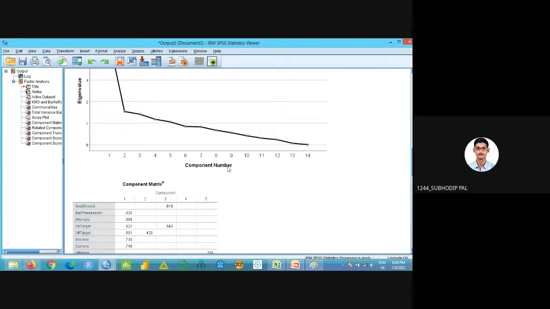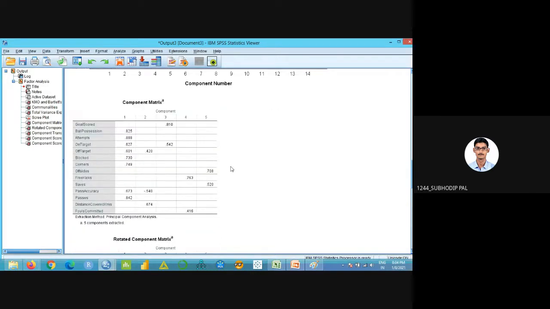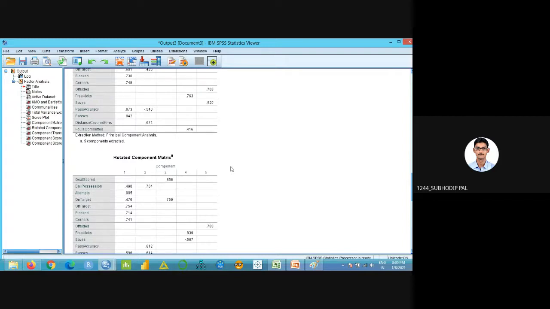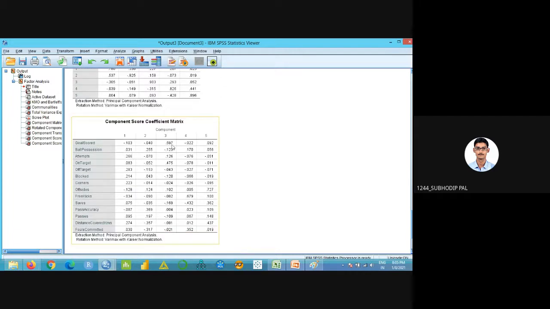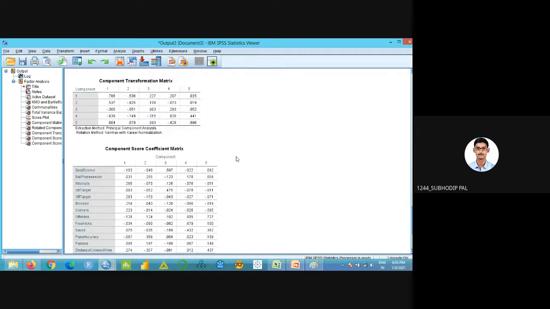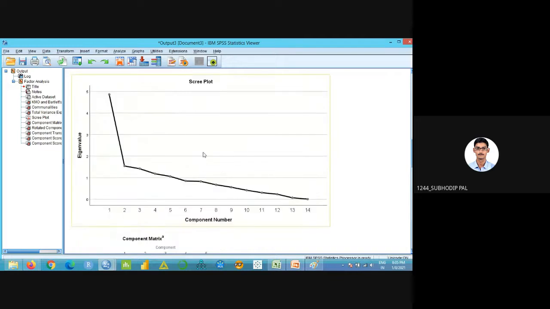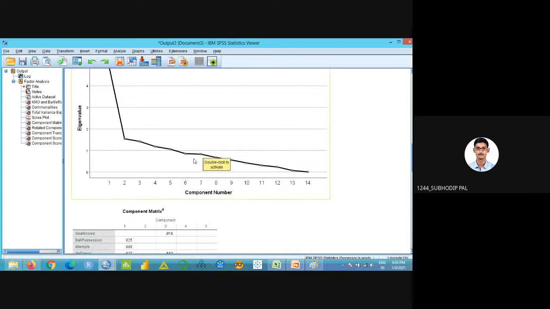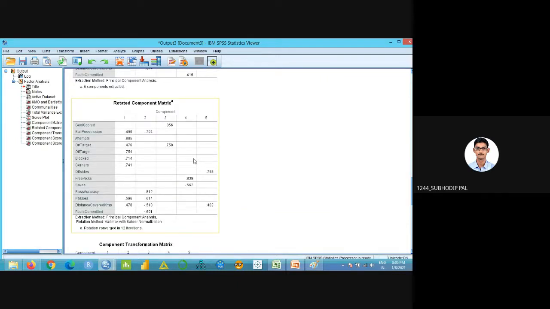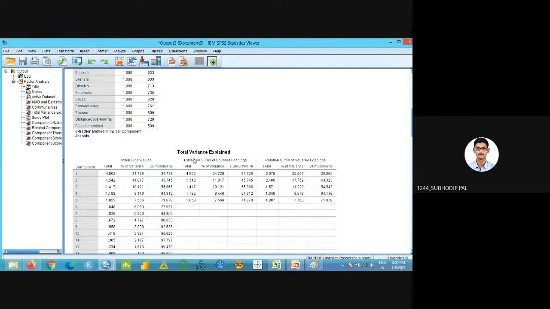So mainly you can expect five questions. First, keeping the threshold limit: they will give you the threshold limit, either 0.4 or 0.5, and ask under which factor a particular variable is lying. Next is eigenvalue calculation, communality calculation, percentage of variance, and variability calculation. And they might give you the scree plot and ask how many factors there will be. I guess there are no other questions you can expect.